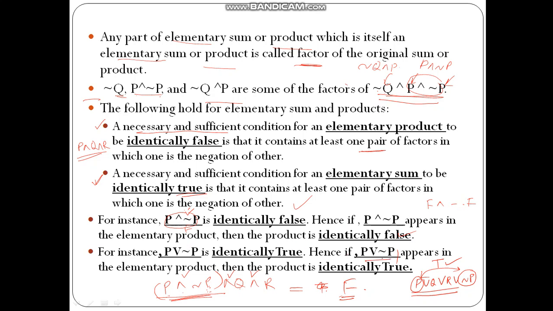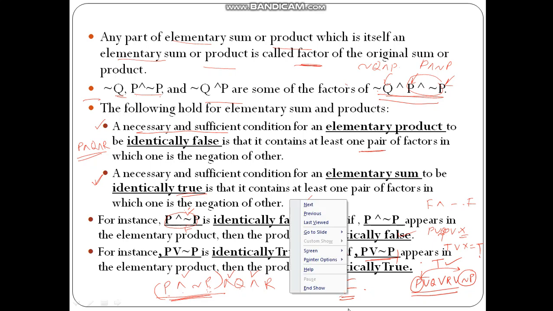Hence if P or not P appears in the elementary sum, then the sum is identically true. Let us say P or not P or X, where X is any formula. P or not P is true, so the whole formula is going to be true. We should remember this.